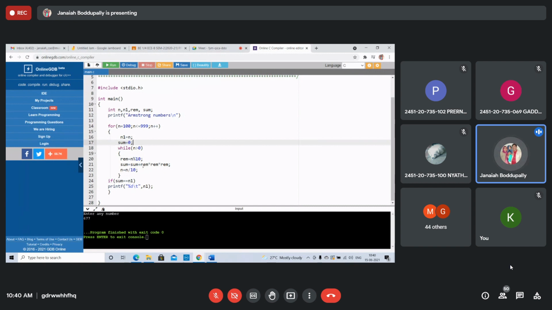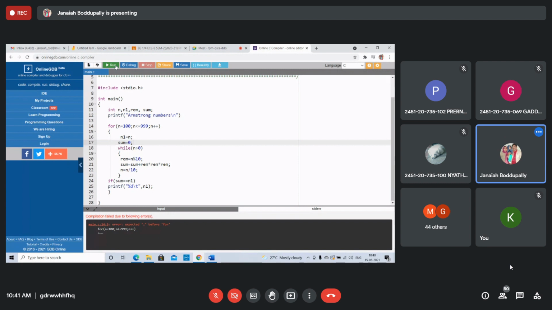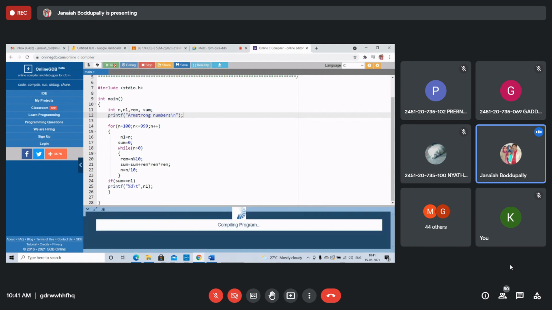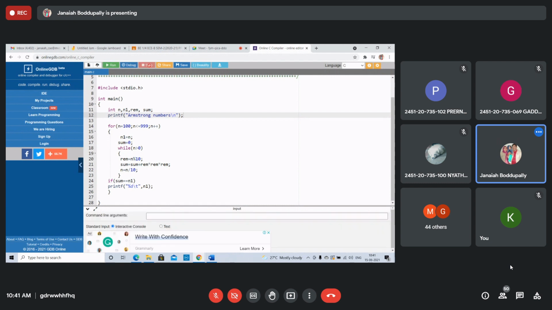Now write all the Armstrong numbers. I'm writing directly. No need to take cube. For n equals to n1, store them.